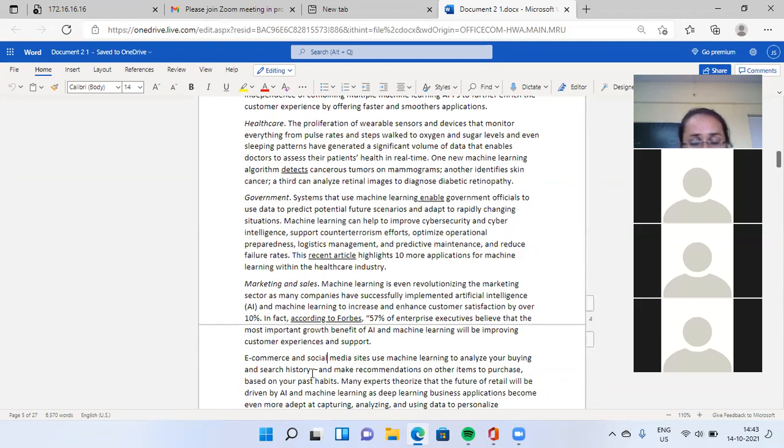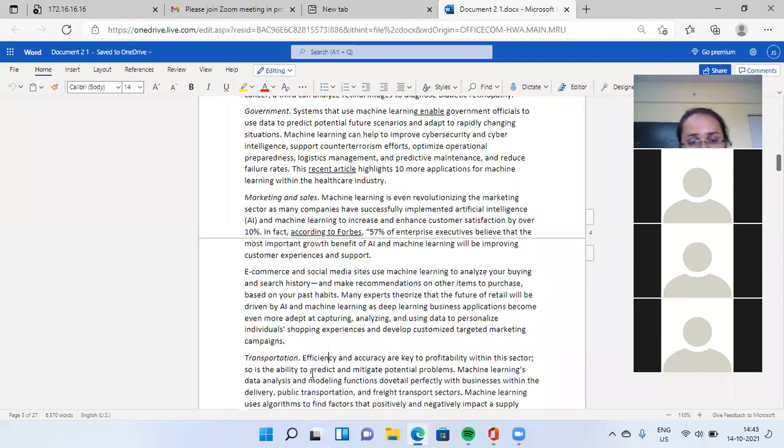Next, what is the impact on marketing and sales modules. Next, what is the impact on e-commerce and social media. Then what is the impact on transportation? How does a machine learning model run in transportation?